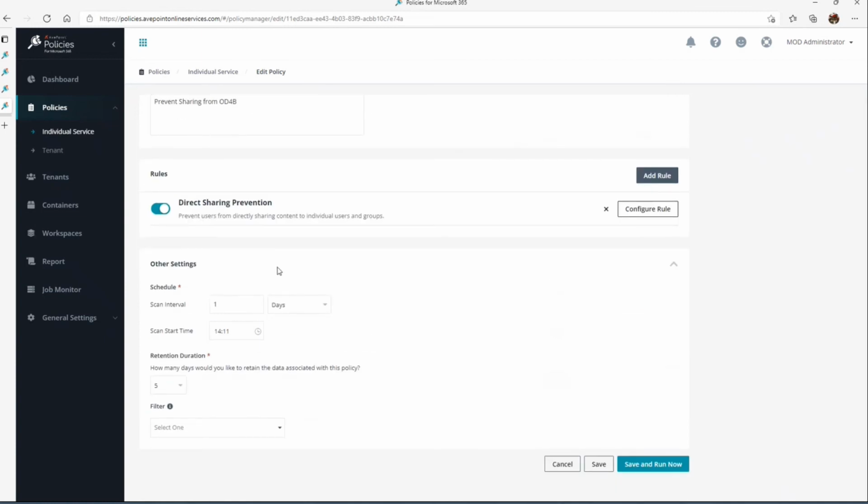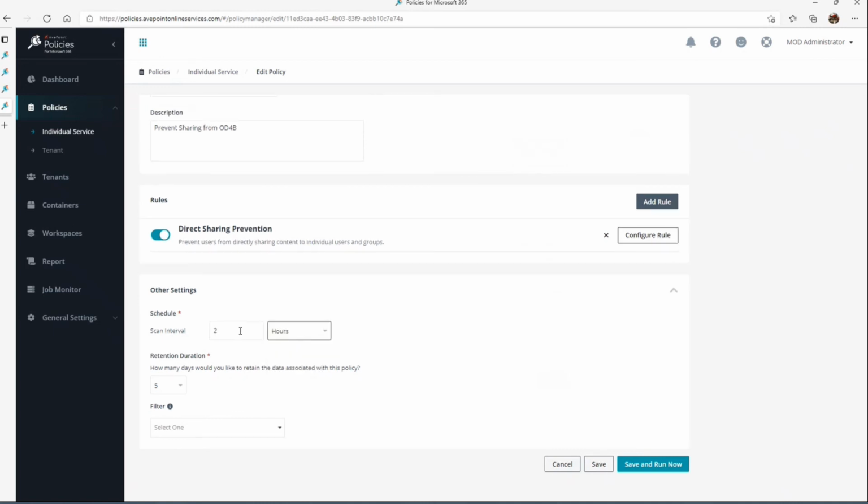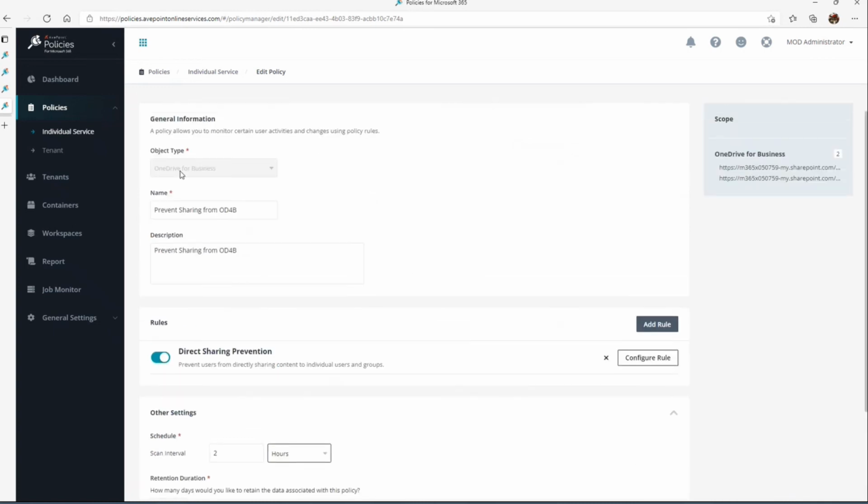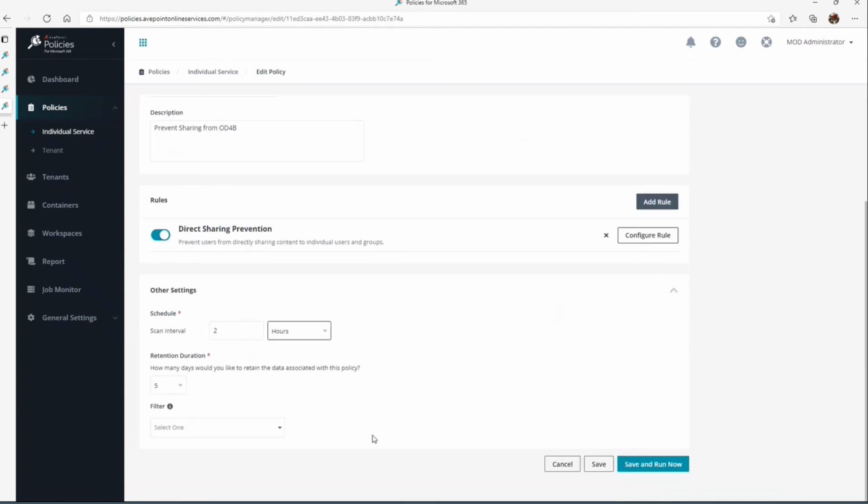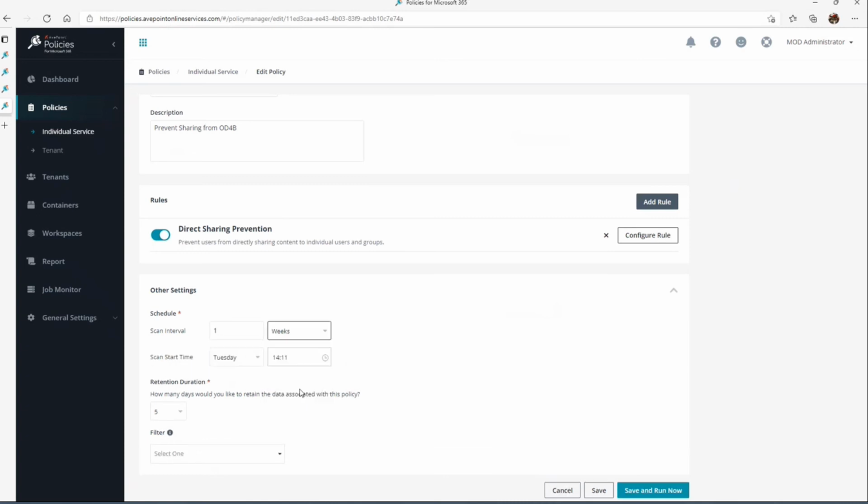How often do these rules run? We are being good stewards here at AvePoint, and we understand the importance of throttling a Microsoft tenant. So the lowest interval at which we can scan and look for this type of policy setting infraction violation is 2 hours. Again, that's being good stewards, so as not to impact your tenant where you can't do normal operations, time of day, those kinds of scenarios, up to as often as you want across weeks.